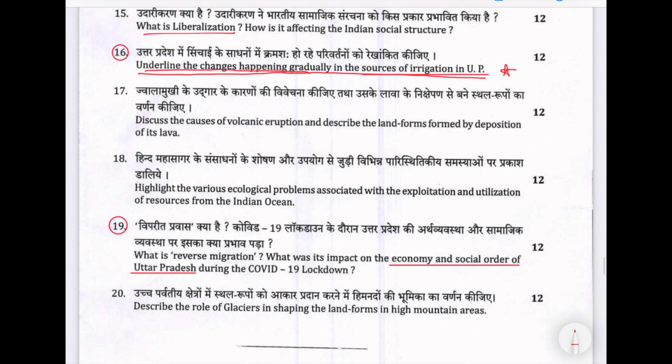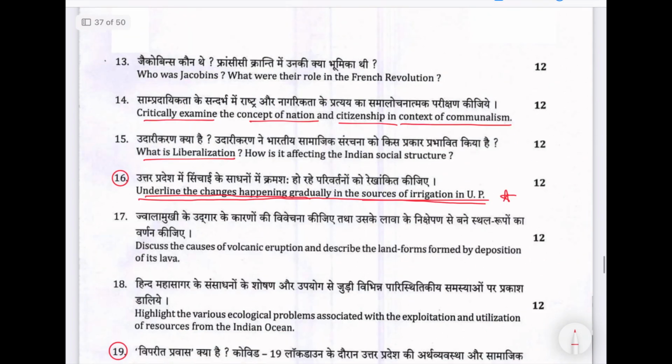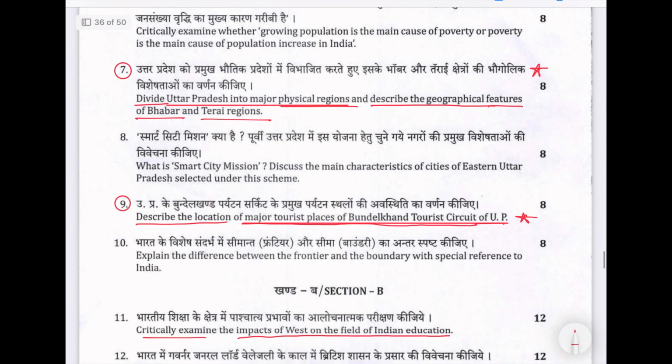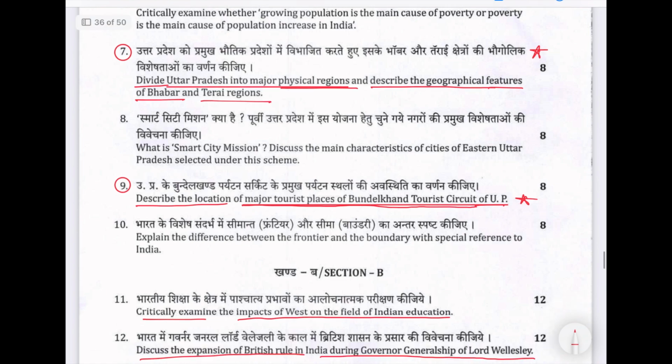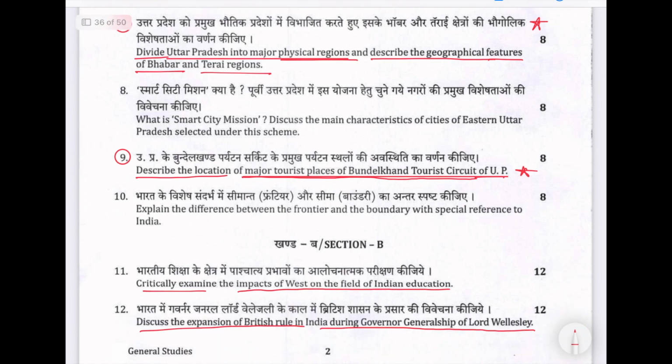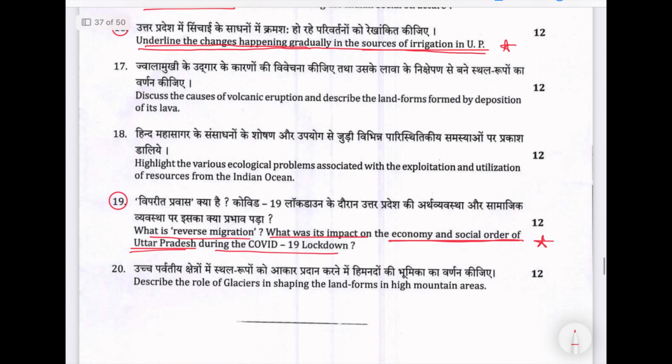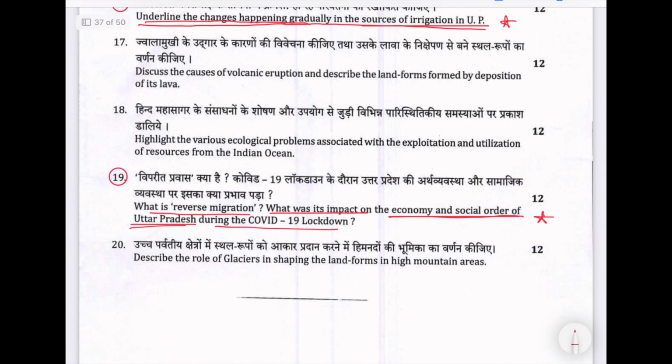Then, what is reverse migration? What was its impact on economy and social order of Uttar Pradesh during COVID-19? Uttar Pradesh question. So out of these 20, you can see 1, 2, 3, 4 questions are there. Even in Jammu Kashmir, there were 5 questions on state-related history and geography. So MPSC will definitely go this way. Okay, you should be ready for this.